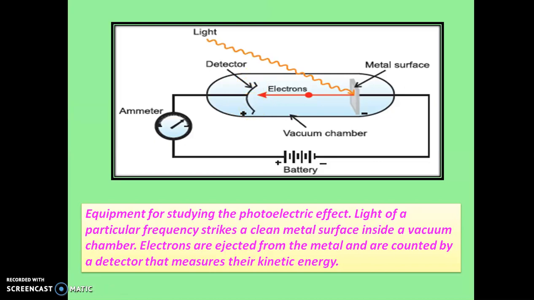These ejected electrons are counted by the detector, which measures their kinetic energy, and the current is measured using an ammeter.